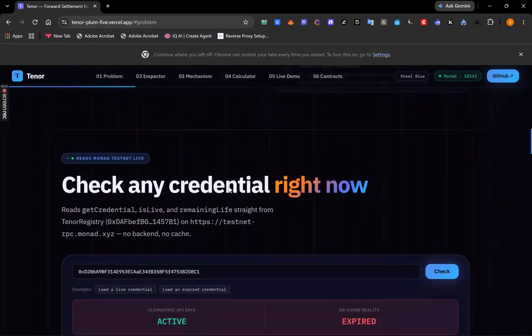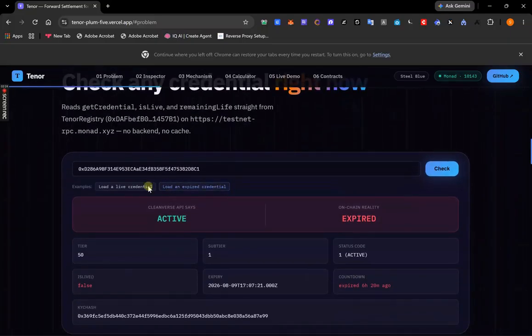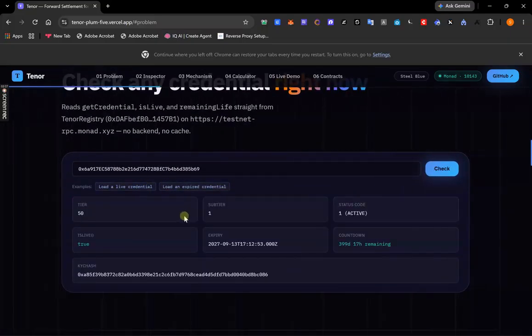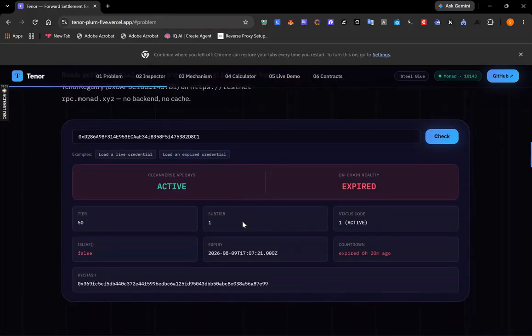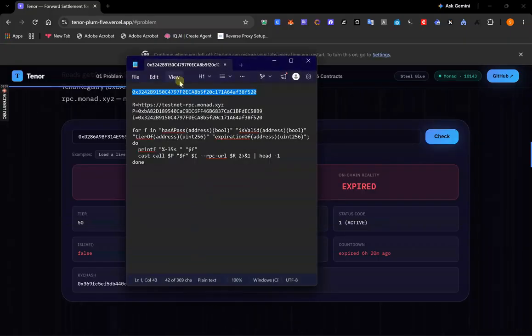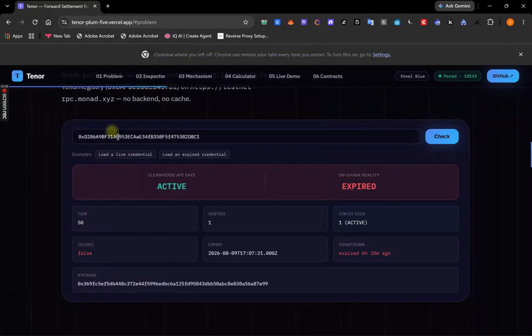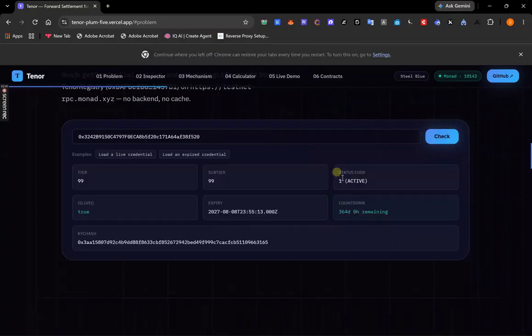Let me show the credential inspector. We can see here that if I load a live credential, it will show me that yeah, it is active. Let me just load an expired credential as well. It is showing me active and expired. And to show you that it works for all addresses, let me just copy one of the addresses from my notepad and check for it. Yeah, it is active also.